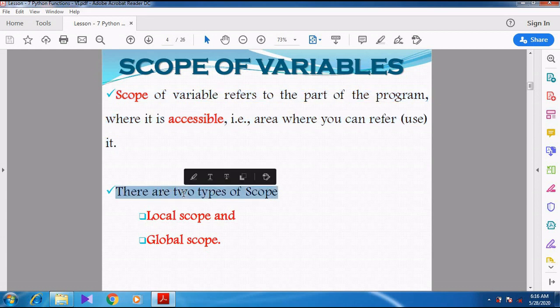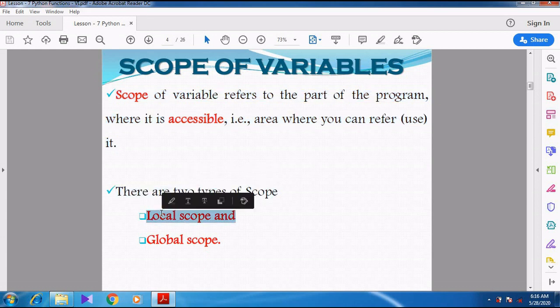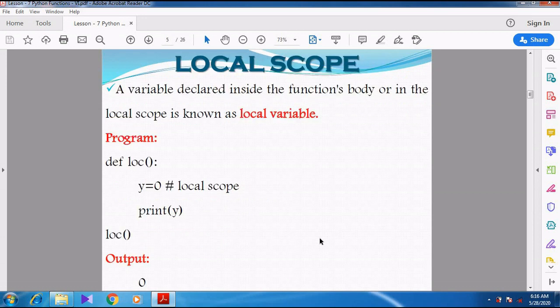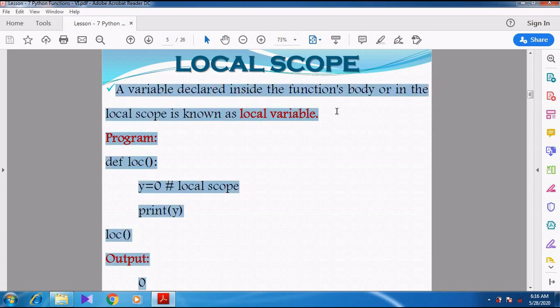So there are 2 types of scopes. The first one is called local scope and the other one is called global scope. First we are going to discuss local scope. What is meant by local scope? If a variable is declared inside the function, in the local scope, then that particular variable is called a local variable.